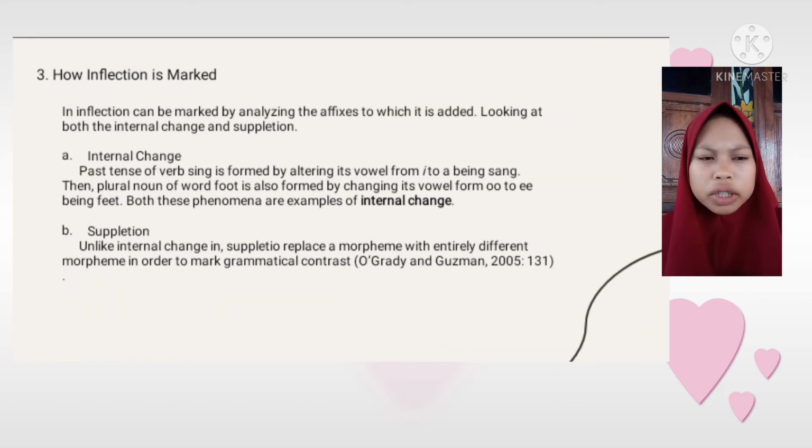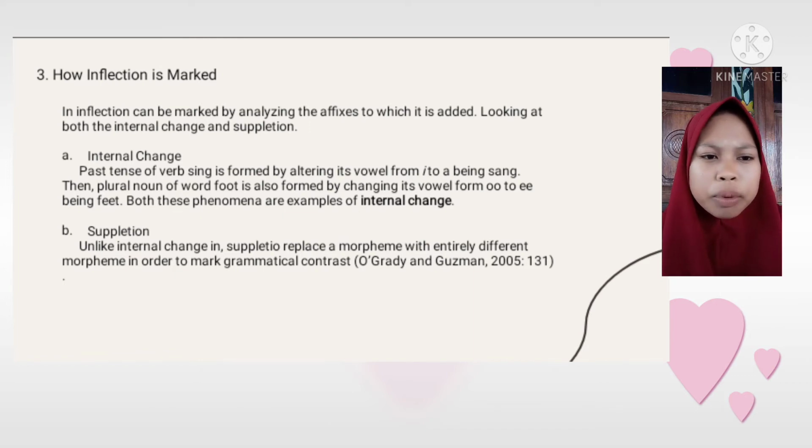How inflection is marked. Inflection can be marked by analyzing the affix to which it is added, looking at both the internal change and suppletion. A. Internal change. The past tense of the verb sing is formed by altering its vowel from i to a, being sang.